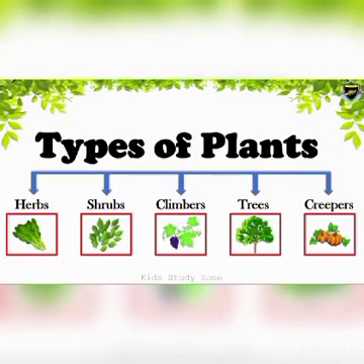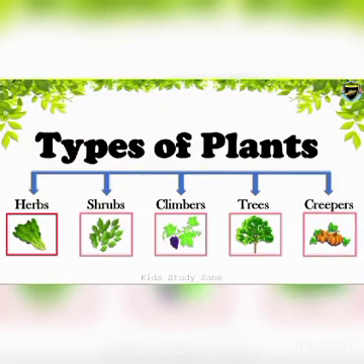Let us see the different types of plants. There are basically 5 types of plants, namely herbs, shrubs, climbers, trees and creepers. These are the 5 types of plants we are going to discuss in this video. So let us start with herbs.